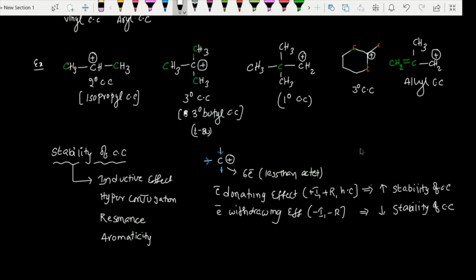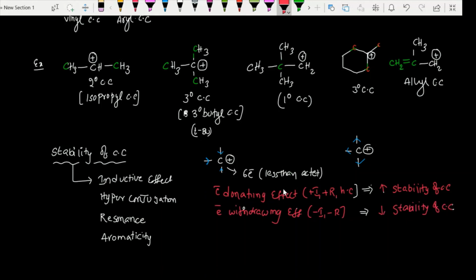If any group is taking electrons from it, the electron density on the carbocation decreases, so its stability also decreases. The positive charge will keep on increasing, and as the positive charge increases, stability will decrease. So these are the major key points. Electron donating effects like plus I, plus R, hyperconjugation increase the stability of carbocation, whereas electron withdrawing effects minus I, minus R decrease the stability of carbocation.